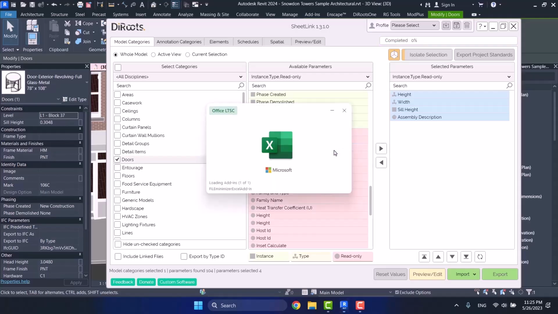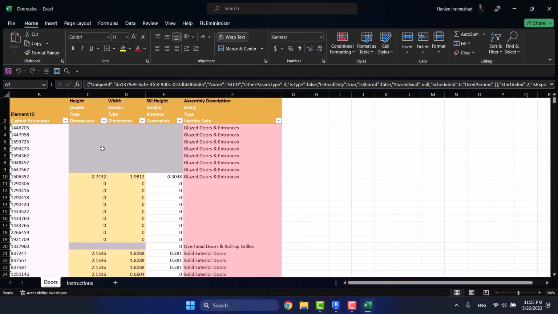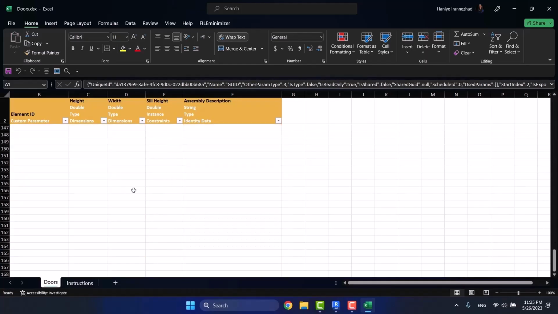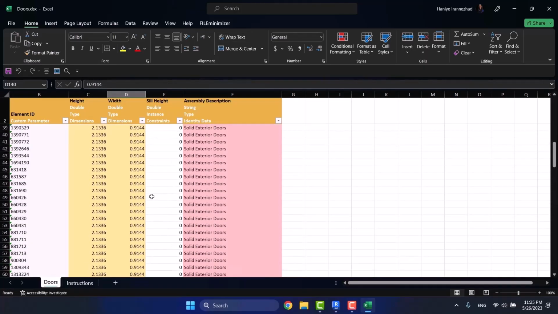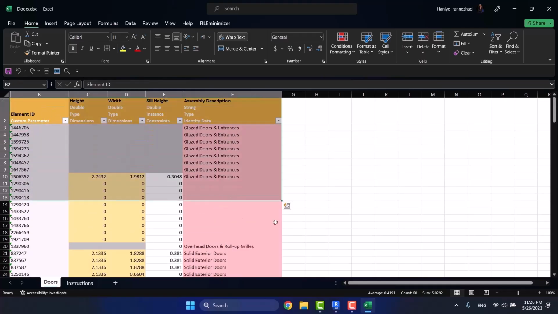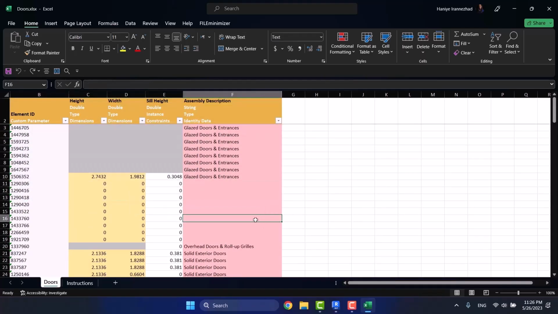Like that. Can you see? It says it's an Excel schedule, and it shows us all the parameters that we want. But pay attention, this is not a table. But if you want, you can convert it to table. So now I have this Excel schedule and it has exported those parameters that I wanted.